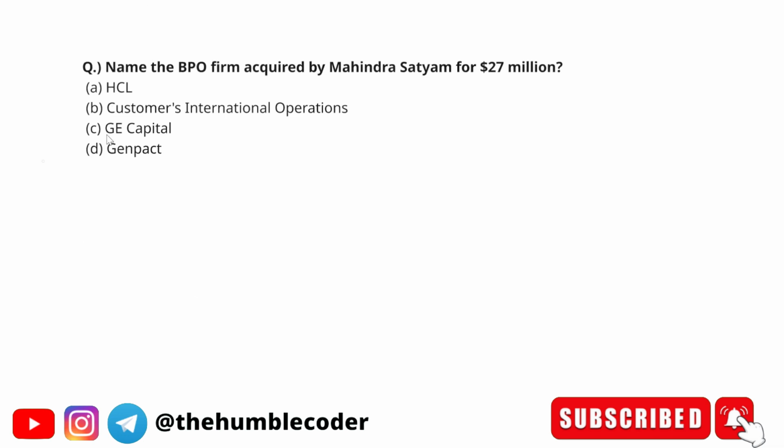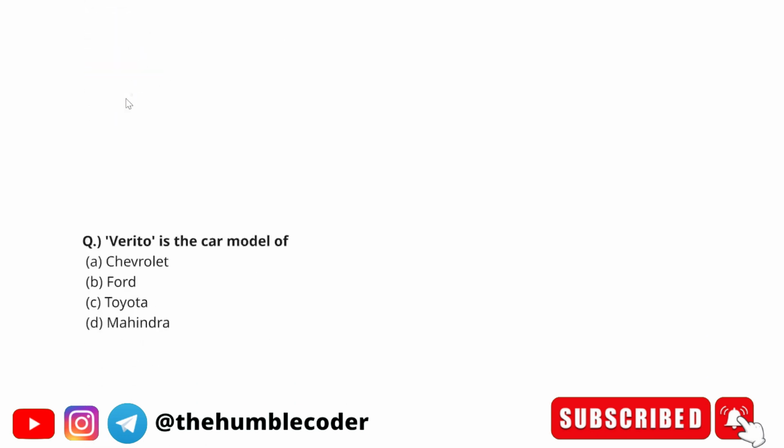Name the BPO firm acquired by Mahindra System for $27 million. The options are SCL, Customer International Operations, GE Capital, and Genpact. The correct answer is going to be option number B, that is Customer International Operations. Mahindra System acquired Customer International Operations, which is a BPO firm, to expand its presence in the outsourcing industry. Moving on to the next question.